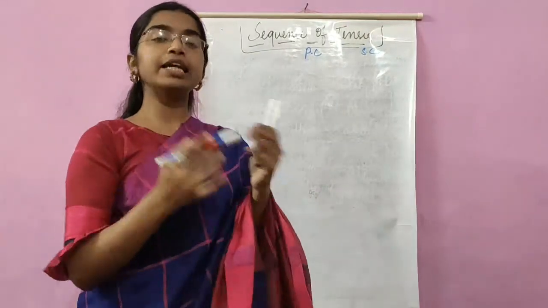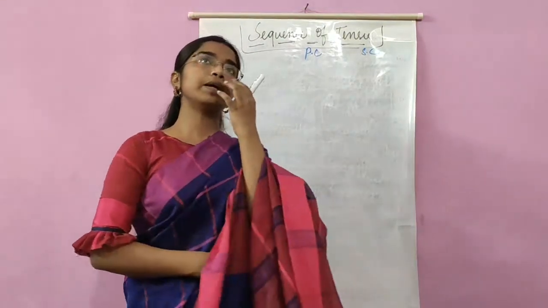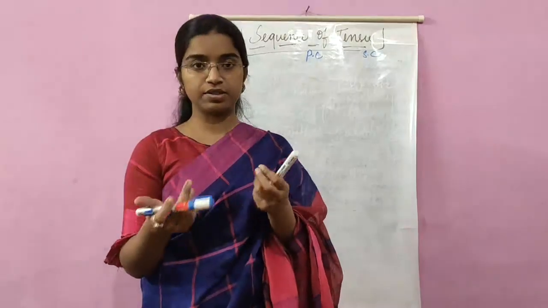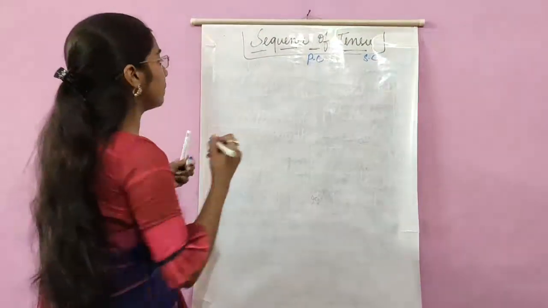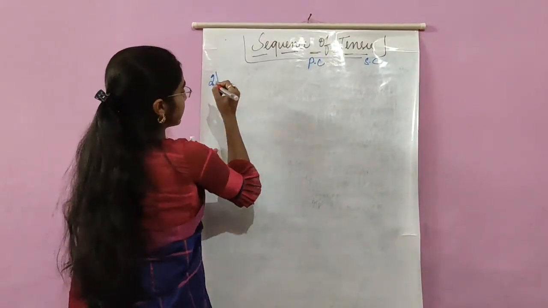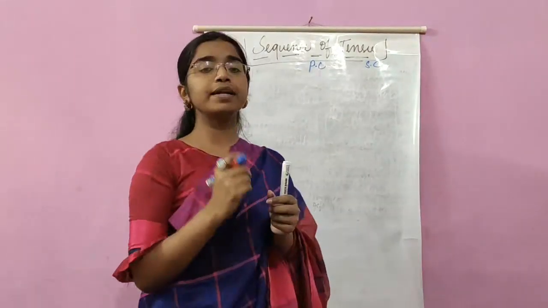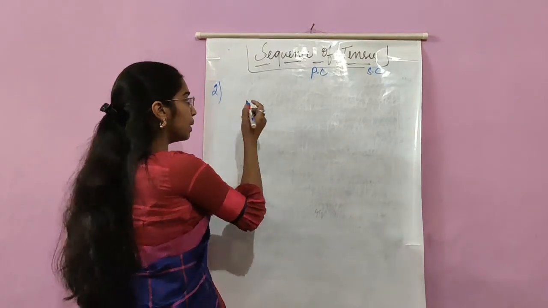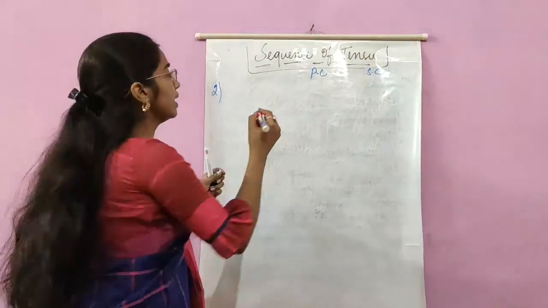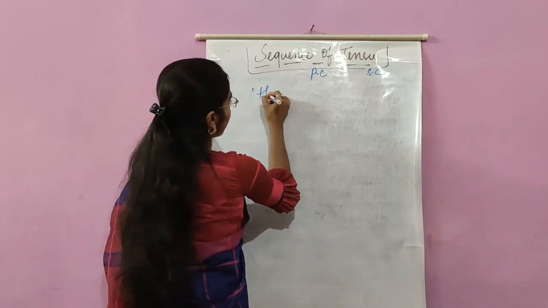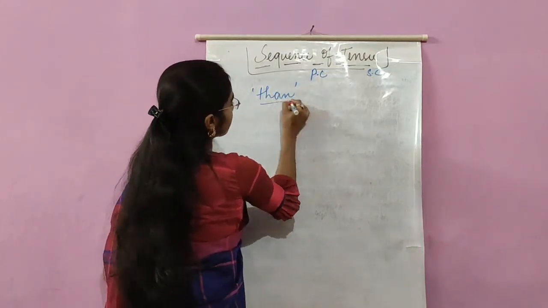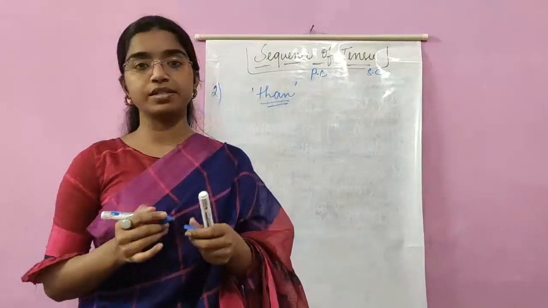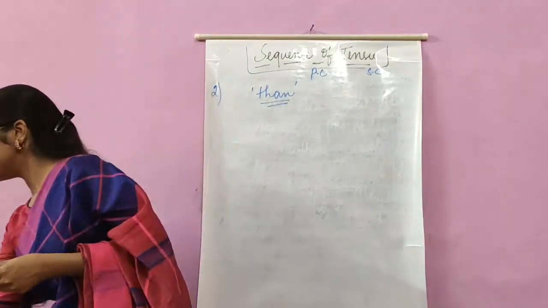If I take you back to your 8th standard, you have done a chapter, degrees of comparison. And in degrees of comparison, this is the second exception. If you think about comparative degree, in comparative degree we used to have than. It was a must in the case of comparative degree, isn't it? This is a conjunction of comparison. Let me write one example.